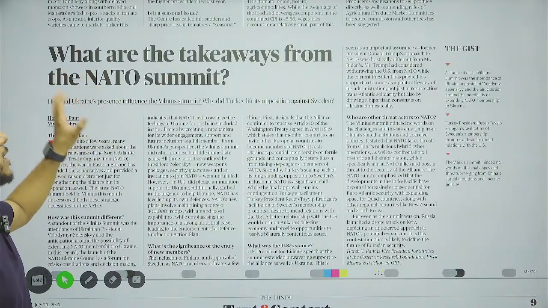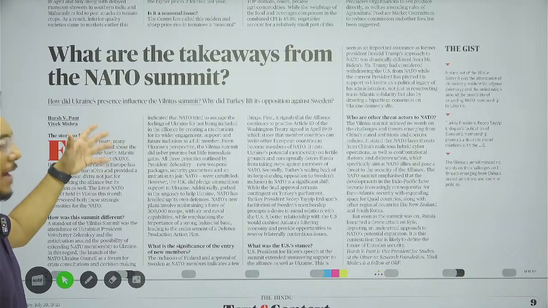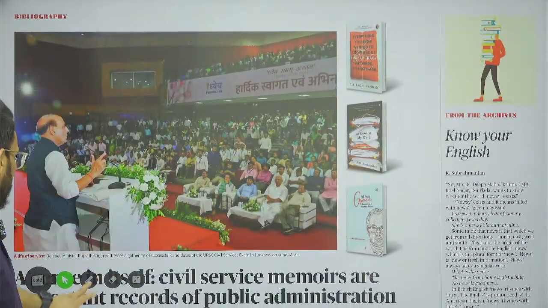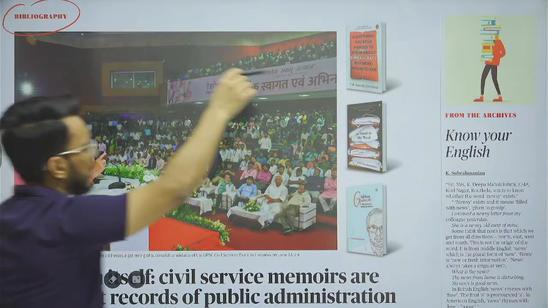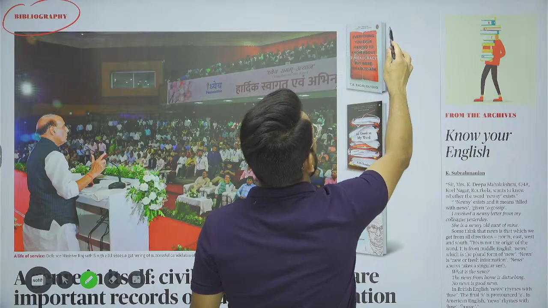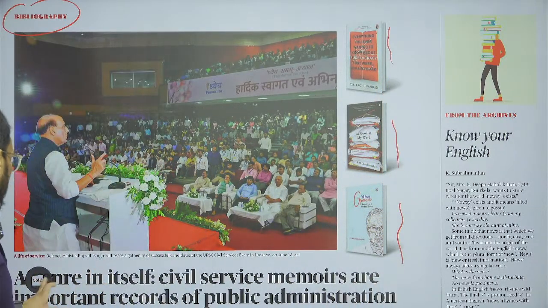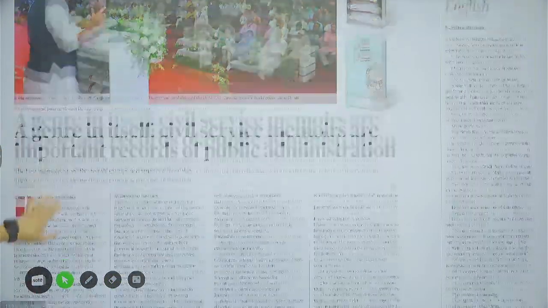What are the takeaways from the NATO summit? Recently in Lithuania, the NATO summit has happened. We'll take this article. Then, moving on, guys, we have this bibliography article. In the bibliography article, they talk about the plots of some of the books. Basically, the premise of the books, etc., is largely given.